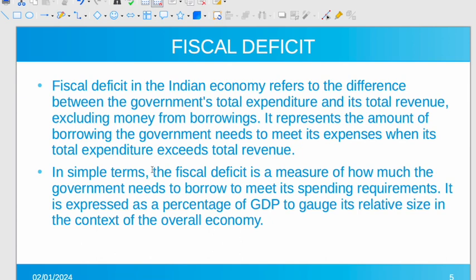And when we talk about it nationwide, then it is known as fiscal deficit. So fiscal deficit in the Indian economy or any economy refers to the difference between what the government's total expenditure is and what its total revenue is. कि कितना the government is spending and what the government is earning, है ना? Excluding money from borrowings. If you add borrowing, then it will become zero, है ना?